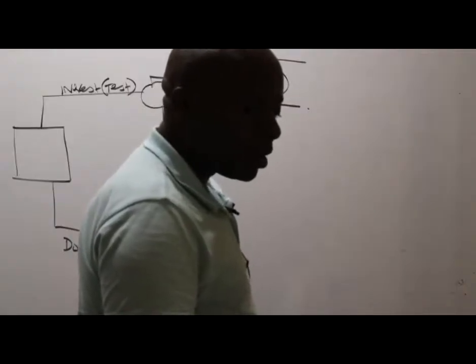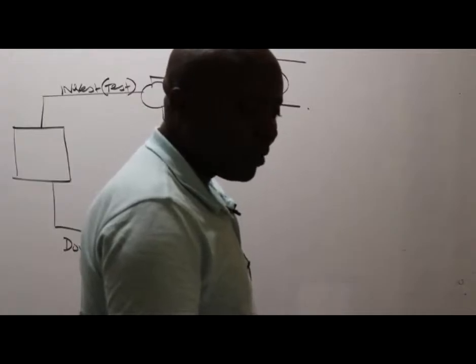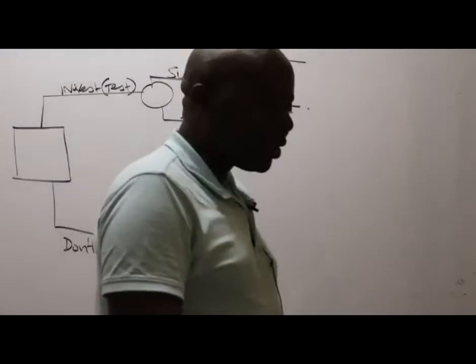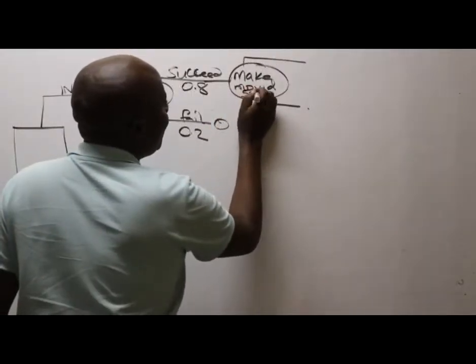That circle is premised on what we are told here, that the next phase, if undertaken, would consist of making the molds and producing 10 prototype products at a cost of 500. Let's capture this cost of 500. The cost of making the molds is 500. I'll put this in brackets.